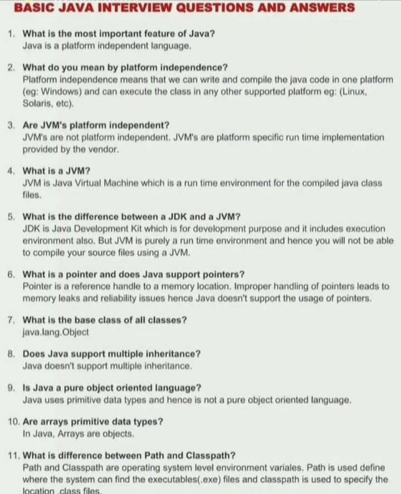4. What is a JVM? JVM is Java Virtual Machine, which is a runtime environment for the compiled Java class files. 5. What is the difference between a JDK and a JVM? JDK is Java Development Kit, which is for development purposes, and it includes an execution environment also. But JVM is purely a runtime environment, and hence you will not be able to compile your source files using a JVM.